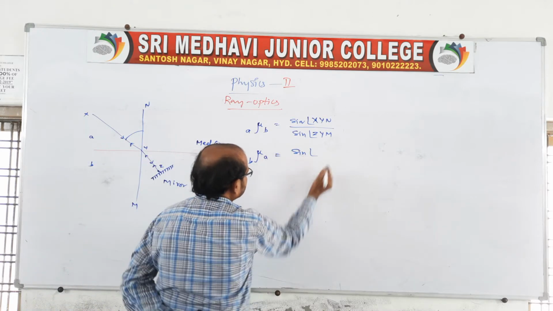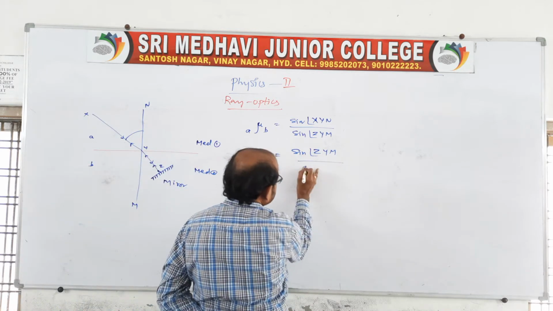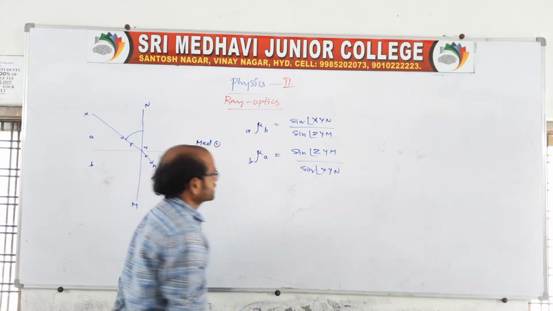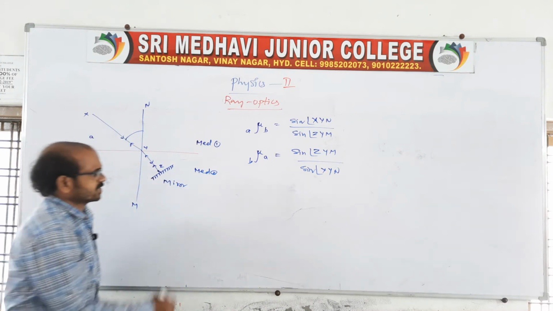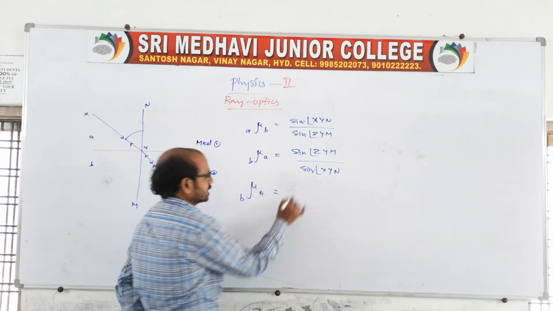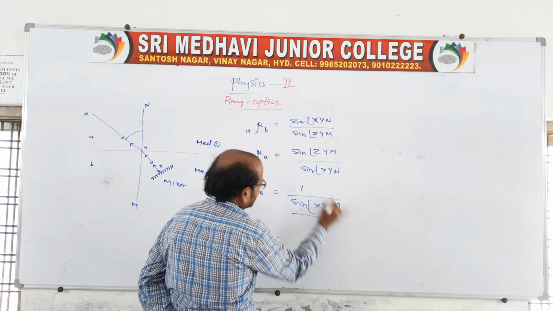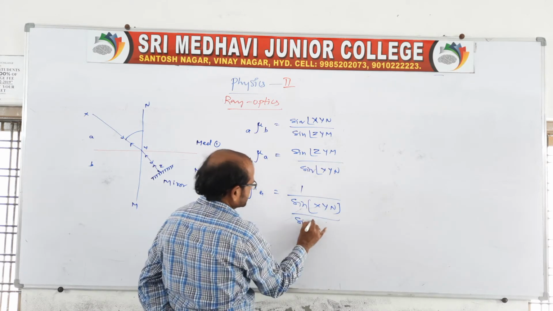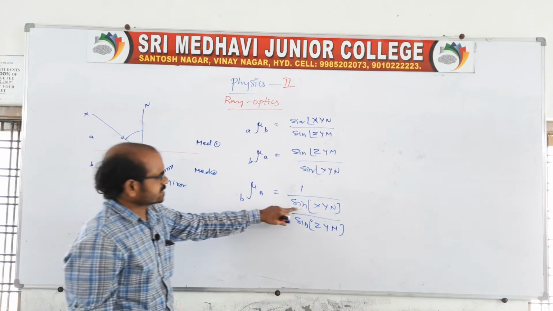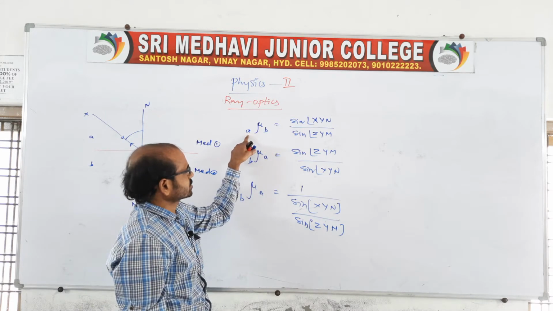Again you write sine of angle of incidence, that is Z, Y, M. You say sine Z, Y, M by sine of angle of refraction, which is X, Y, N. See, this is the principle of reversibility. So we can write it like this: a with respect to b is 1 by sine X, Y, N by sine Z, Y, M. Clear? So here we have sine X, Y, N by sine Z, Y, M, which is nothing but a with respect to b.